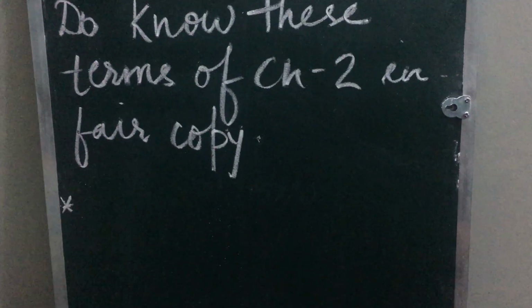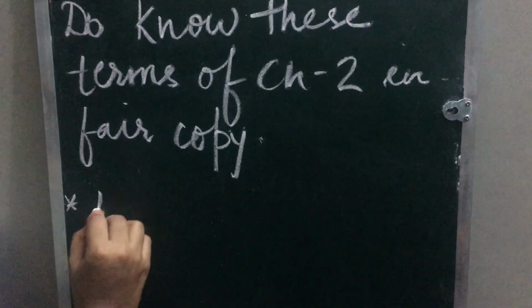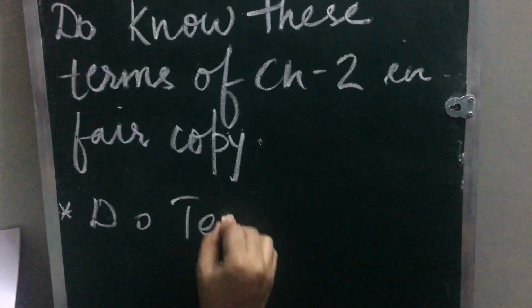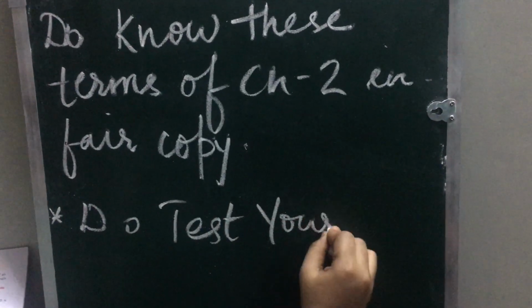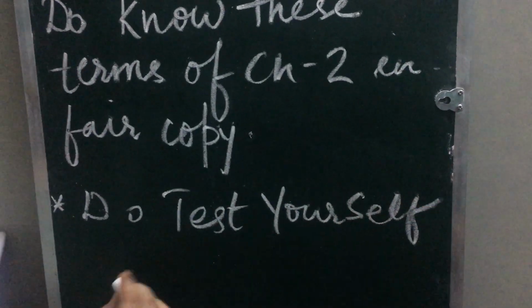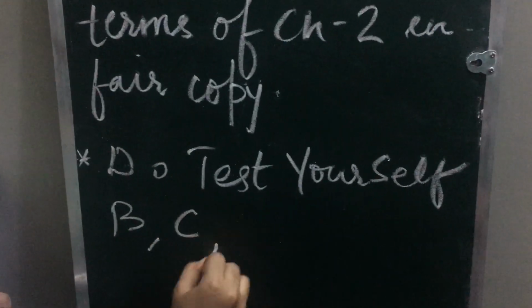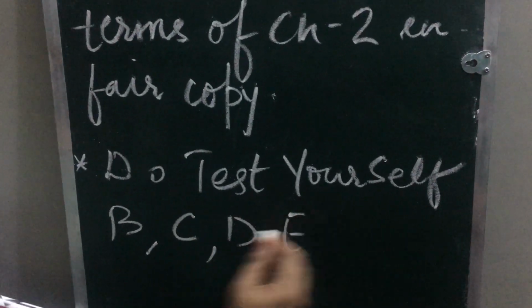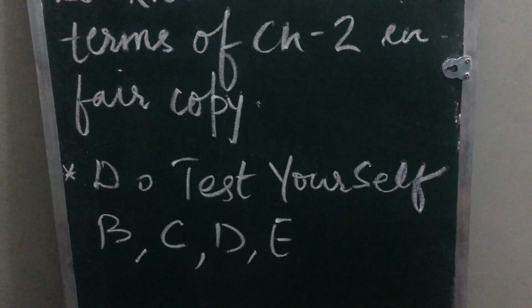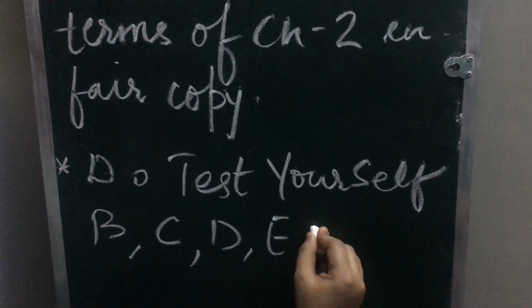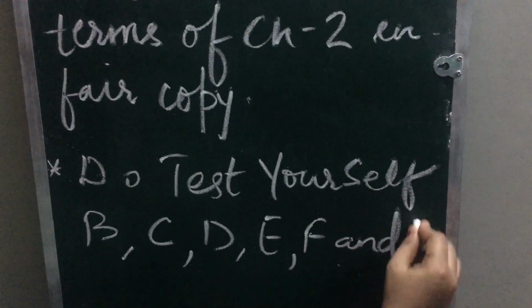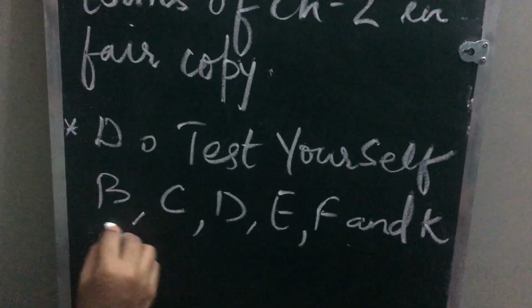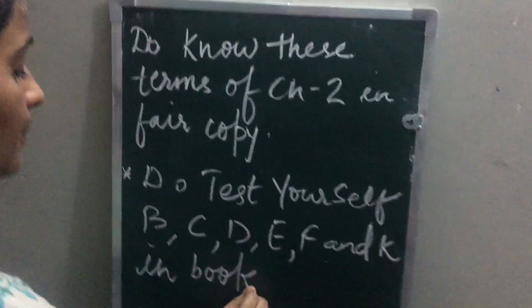Next, do test yourself B, C, D, E and F and K in book. Okay, search the answers of these exercises in your book, children.